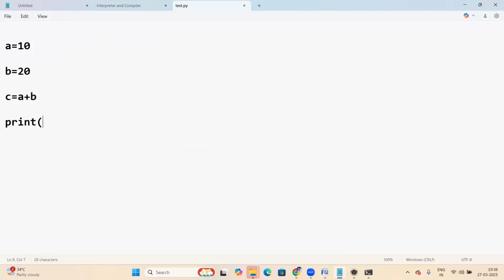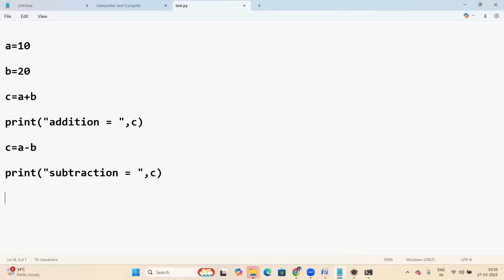Print addition, that addition value, displaying c value. Next, c equal to a minus b. Print subtraction equal to, displaying c value. Next, c equal to a into b.